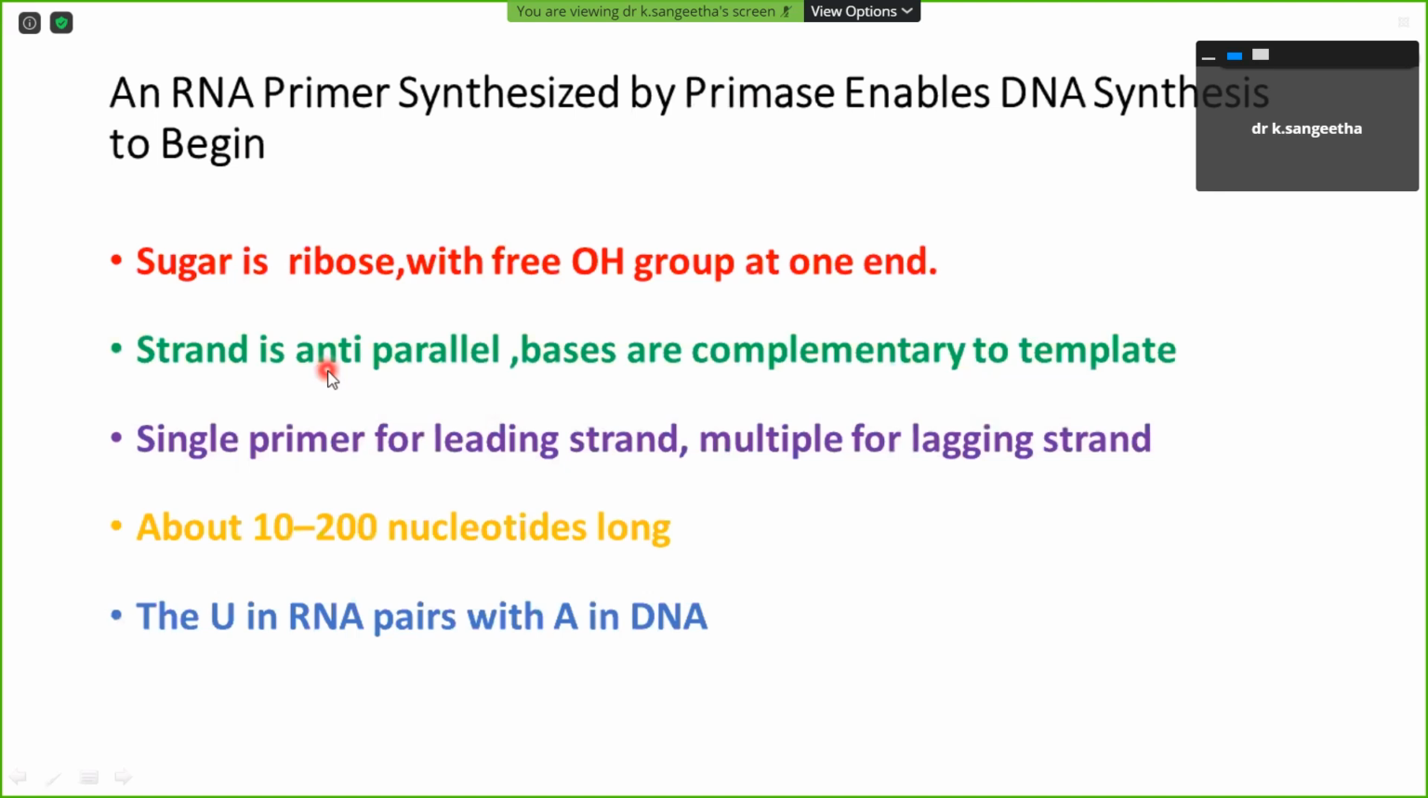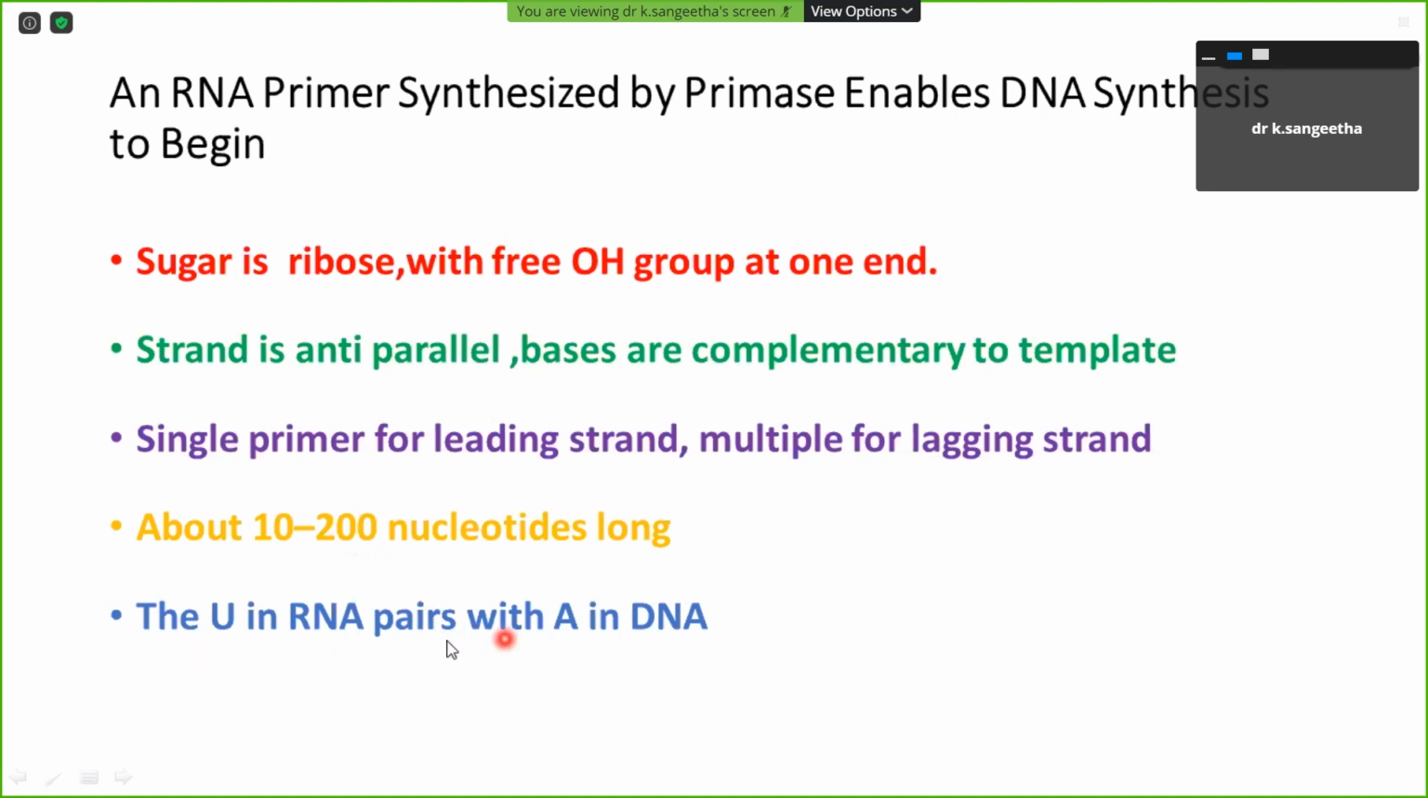Then the next first nucleotide is going to be attached to the 3' end of the ribose, and it will form the 3' to 5' phosphodiester bond. Mostly this nucleotide length will be around 100 to 200 for the lagging strand. Even in E. coli, it is around 2000.